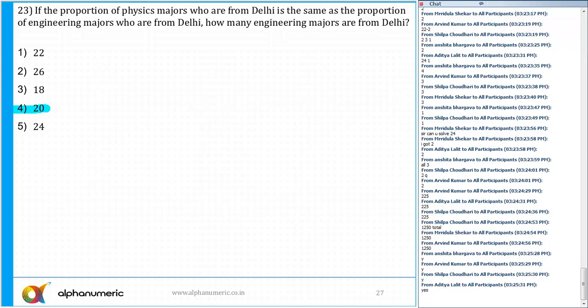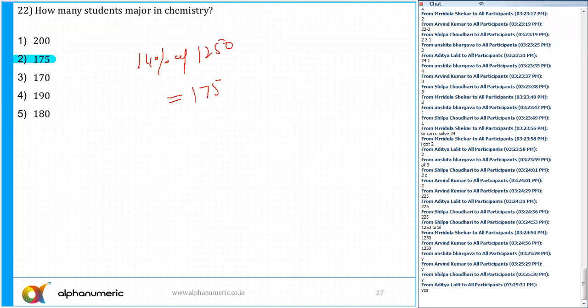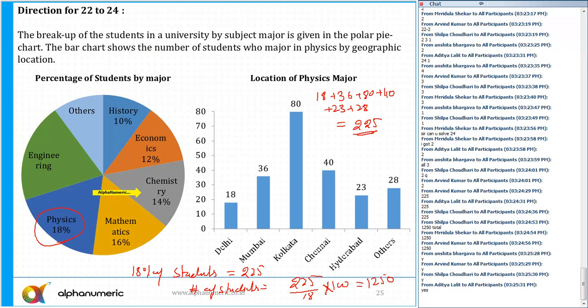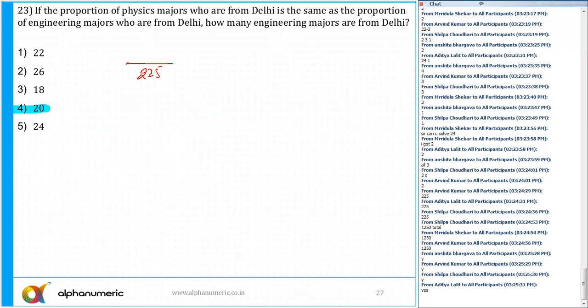Total 225 students are there in physics, yes or no? And Delhi, how much? That is 18 only. So the proportion is equal to 18 by 225. Is that part clear to all of you?